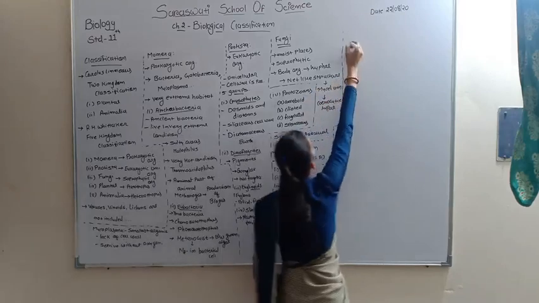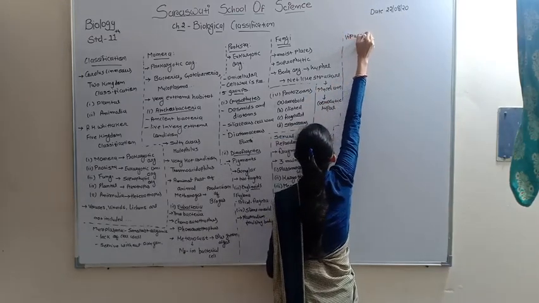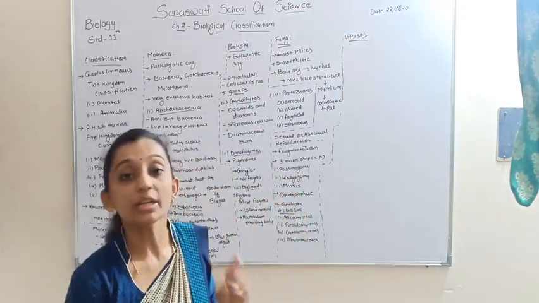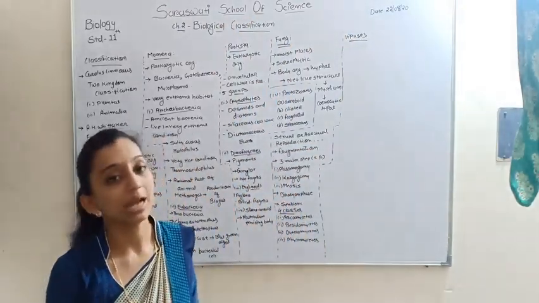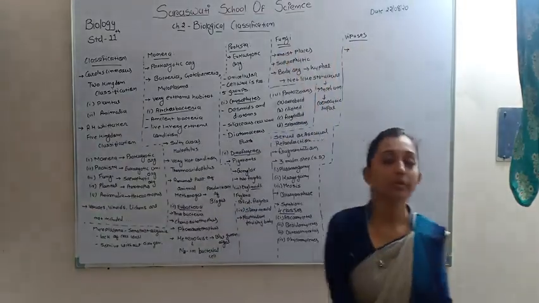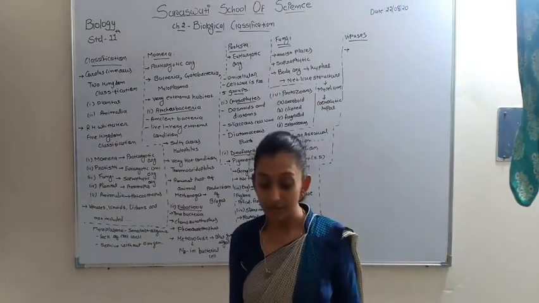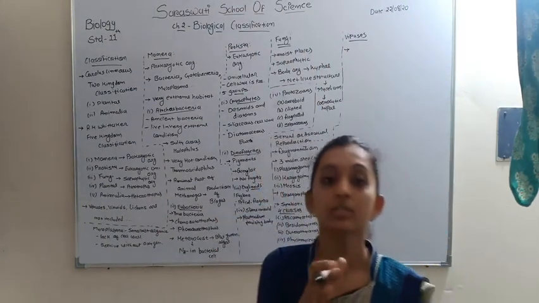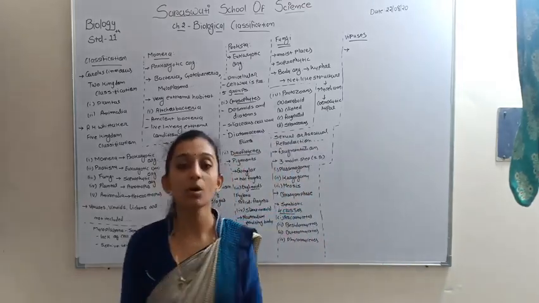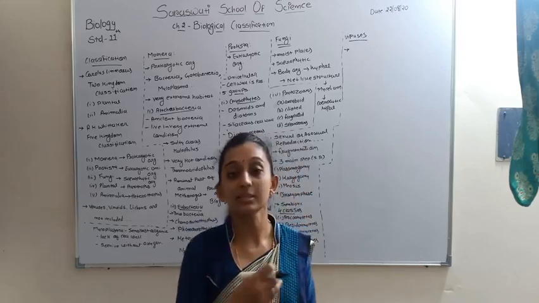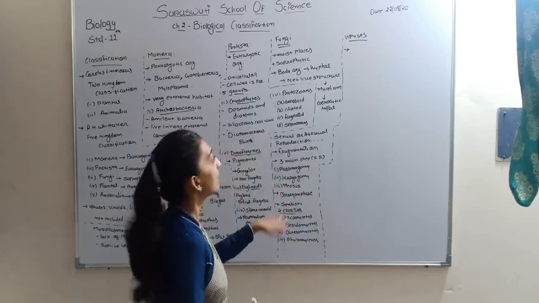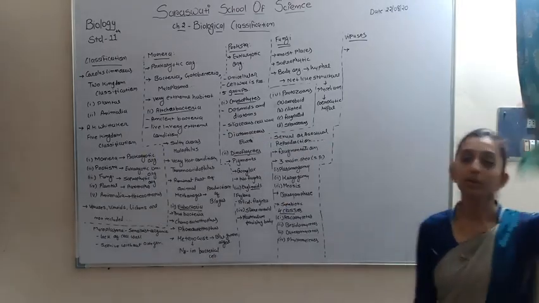Now we discuss the viruses. In viruses, you first have to write that viruses are not included in R.H. Whittaker classification. Are viruses living or non-living? Viruses present in the atmosphere are non-living, but when attached to some living organisms, they start their life cycle. So this is a living organism. So viruses are both living and non-living.